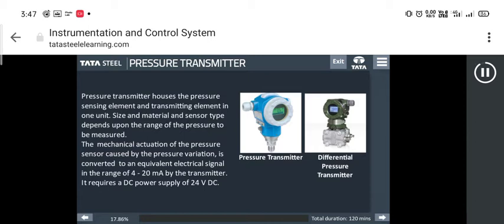The mechanical actuation of the pressure sensor caused by the pressure variation is converted into an equivalent electrical signal in the range of 4 to 20 milliamperes by the transmitter. It requires a DC power supply of 24 volts.